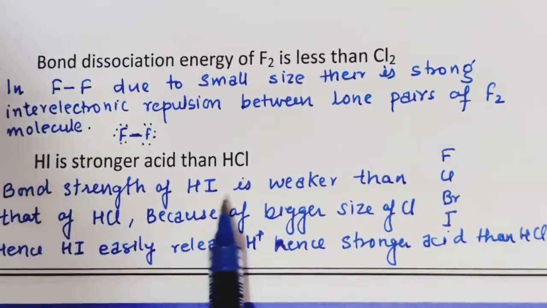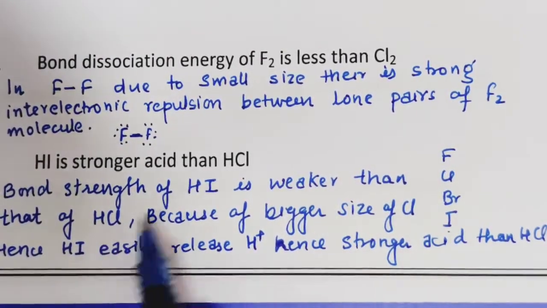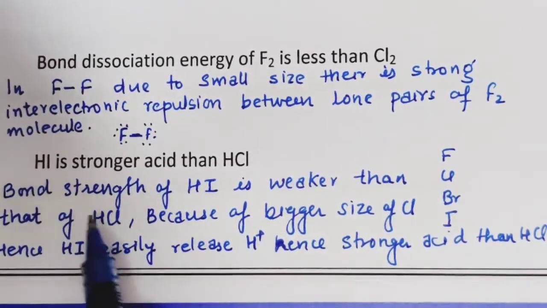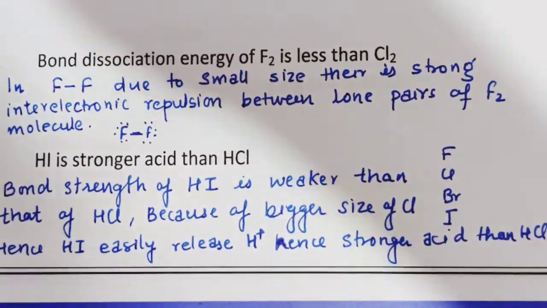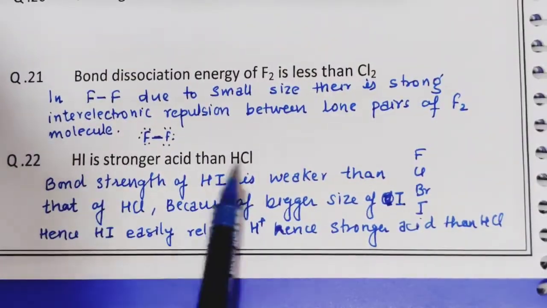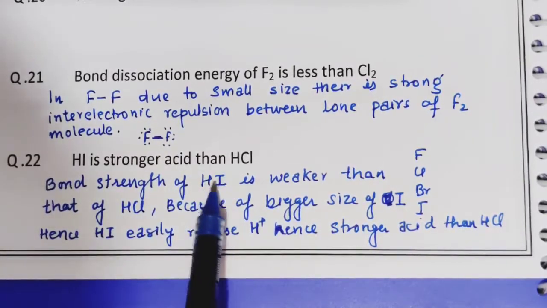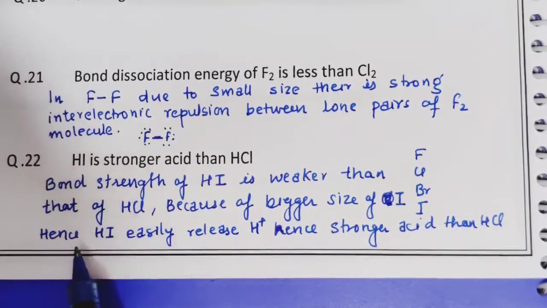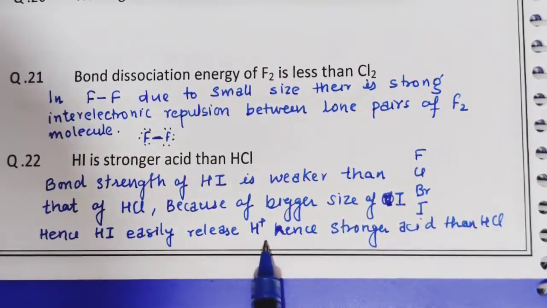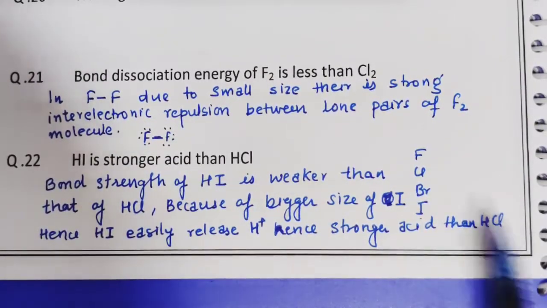So the bond strength of HI is weaker than that of HCl, and the reason is the bigger size of I. Hence HI easily releases H+ ion, and is a stronger acid than HCl.